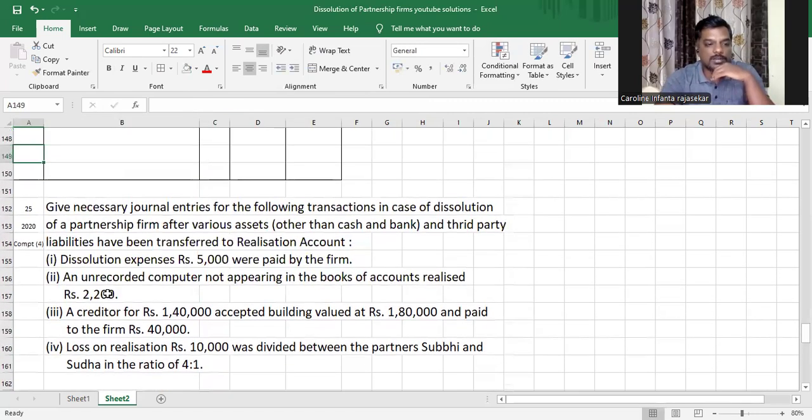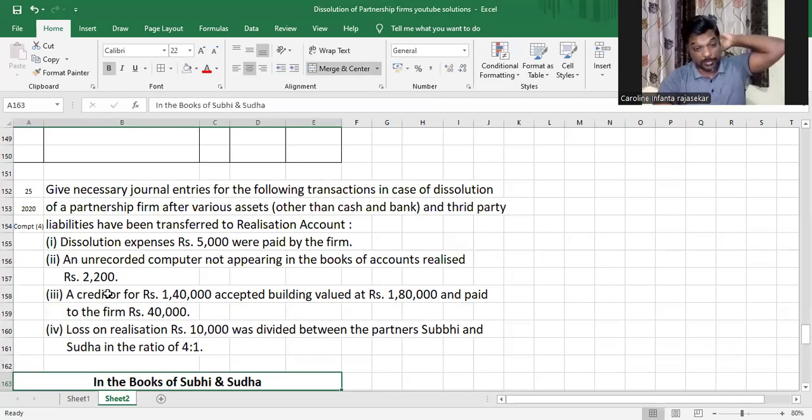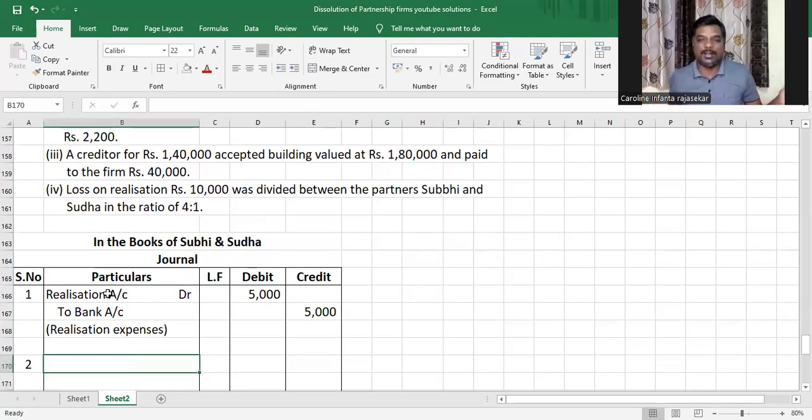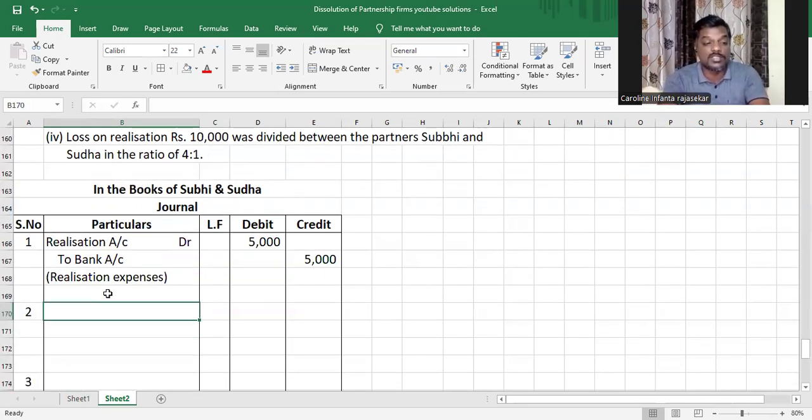What is the next one, my dear children? An unrecorded computer not appearing in the books of accounts realized 2,200. Whether it was recorded or unrecorded doesn't matter to us. As far as we are concerned, some asset was sold, so it's an income for the firm. All income will be credited to a nominal account. The only nominal account available during dissolution is realization account, so the realization account will be credited. And we got money in the bank. We sold the asset and got money in the bank. When money comes into the business, the asset called bank increases and therefore bank account will be debited. Am I right or not, my dear children?